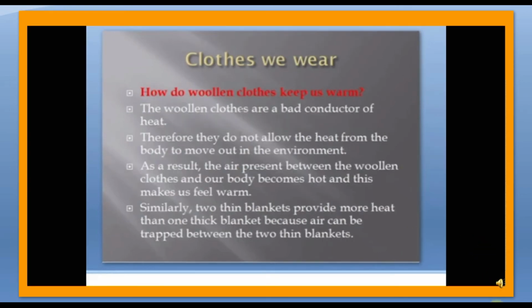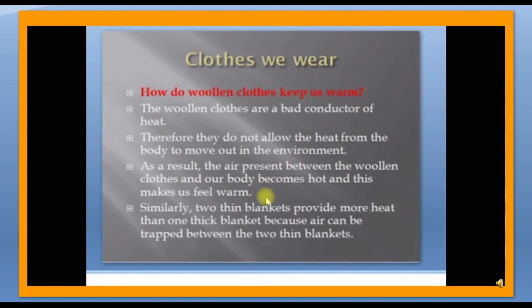And the last topic, how do woolen clothes keep us warm? Because woolen clothes are bad conductors of heat, and therefore they do not allow the heat from the body to move out into the environment. As a result, the air present between the woolen clothes and our body becomes hot, and this makes us feel warm.